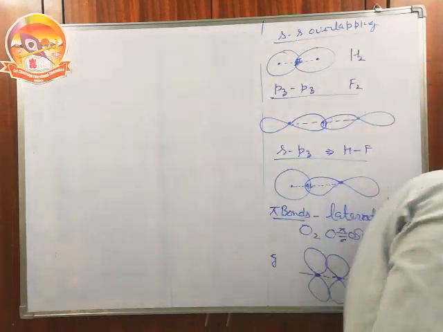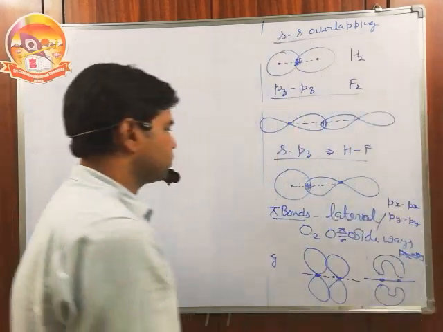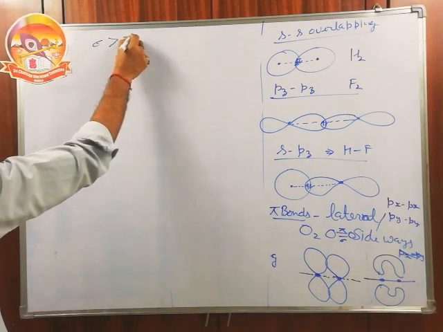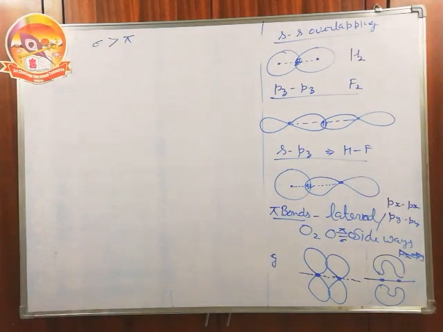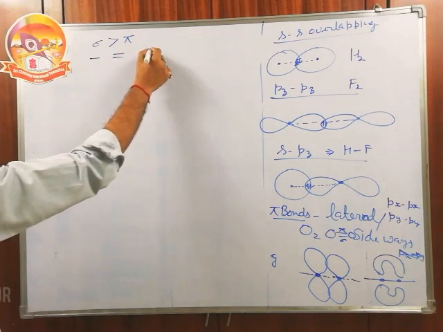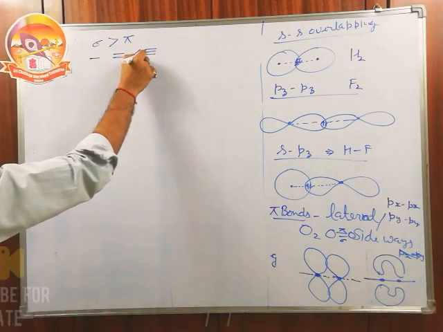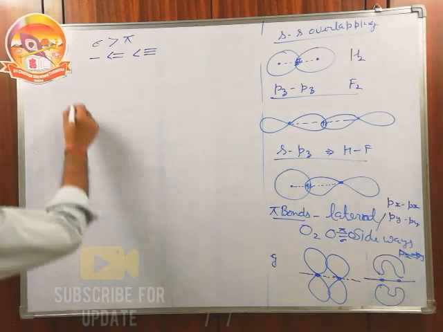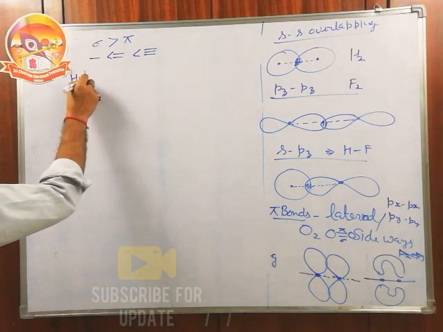When we compare the bond strength of one sigma and one pi, one sigma bond is always more stable than one pi bond. Pi bonds are weak and sigma bonds are strong. But when we have one sigma and two pi, a triple bond is more stable than a double bond, and a double bond is more stable than a single bond. Then after this we have the theory of hybridization.